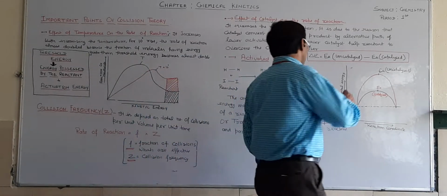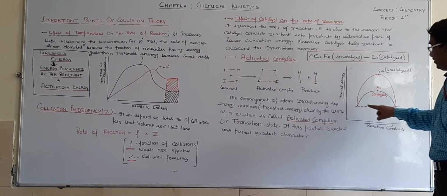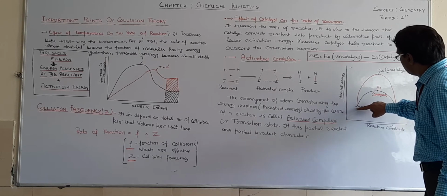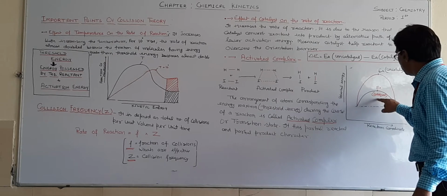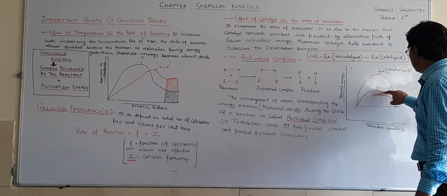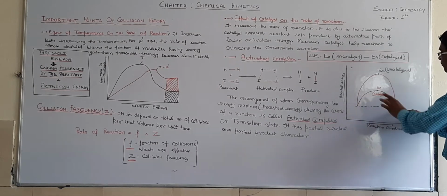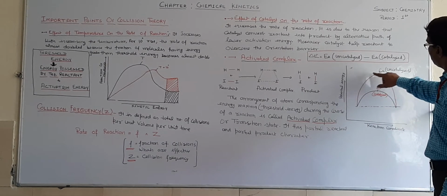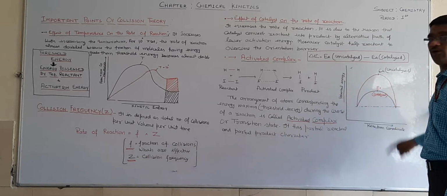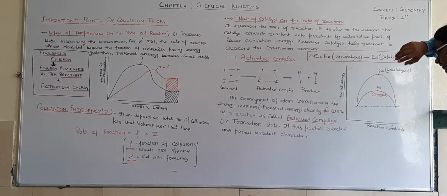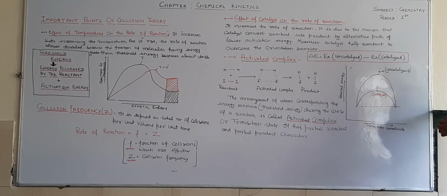If we plot potential energy against reaction barrier, when the reactants form the product and a catalyst is used in this reaction, the reaction follows this way. It means less energy is required. But in the absence of a catalyst, they follow the long way. It means a long time, and a large amount of energy is required in the absence of a catalyst.